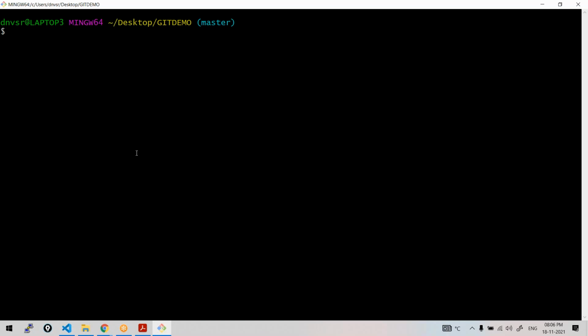Bash is a terminal. Git bash is a terminal which provides you some bash environment. In simple terms, it provides you some Linux environment on your system to work with. It's just a terminal, an interface to work with. When you install Git, you'll get the Git tool and an interface downloaded.